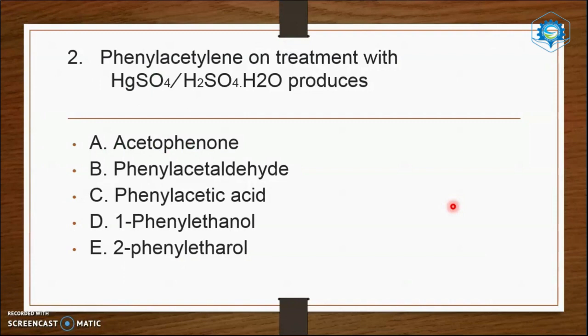Phenylacetylene on treatment with HgSO4, H2SO4, H2O produces. So acetylenes generally undergo hydration reaction with mercuric sulfate and sulfuric acid. This is a very common and popular reaction. Hydration means H is added to one side of the triple bond and OH is added to the other side. Then you will get an alcohol.